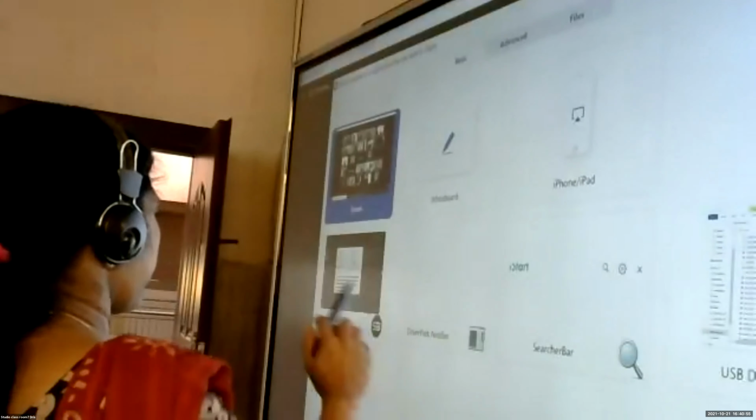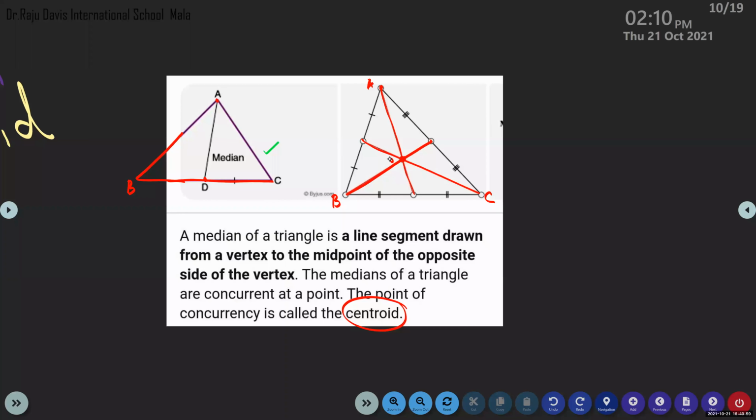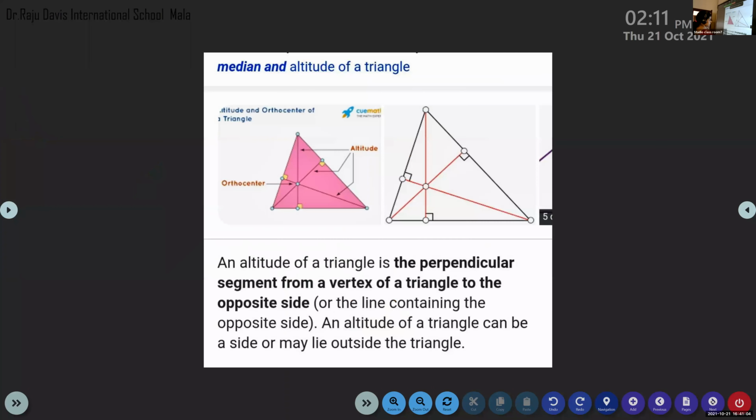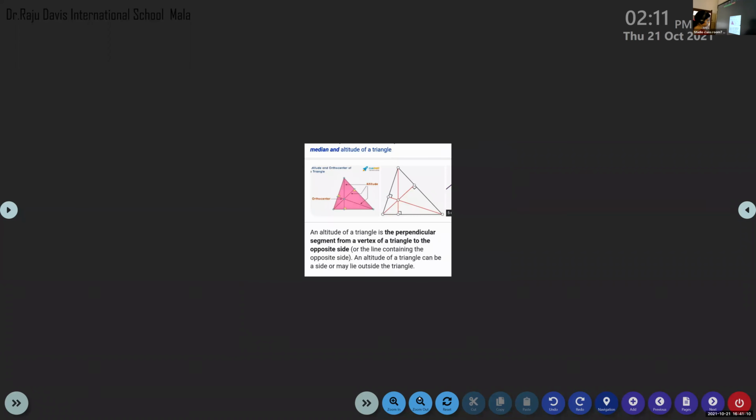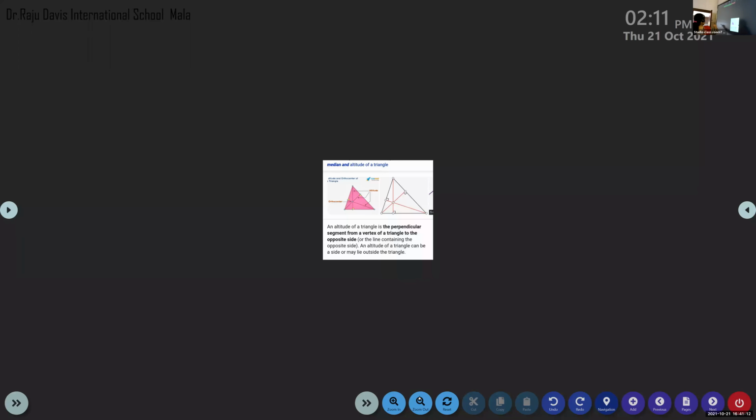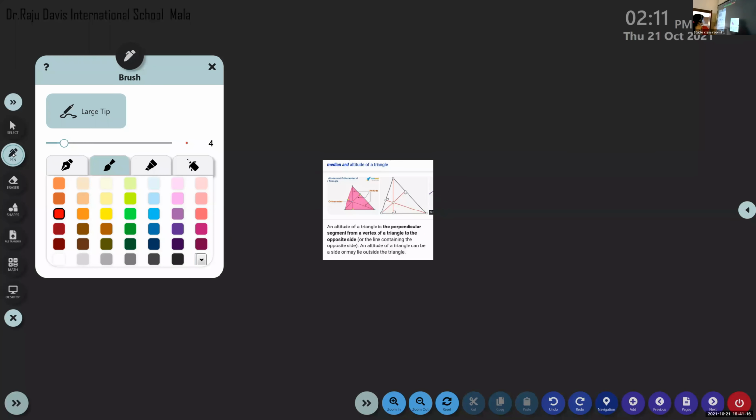Look at this. So this is about median we were discussing. Now what are altitudes? Okay, I'll minimize it. I'll explain to you. Then we will come to this definition. Now listen, children.